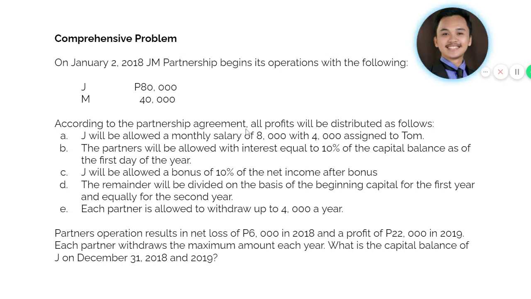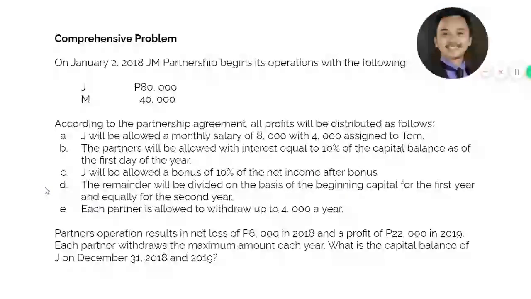According to the partnership agreement, all profits will be distributed as follows. So J will be allowed a monthly salary of 8,000 with 4,000 assigned to Tom. Another, partners will be allowed with interest equal to 10% of the capital balance as of the first day of the year. So meaning there will be an interest of 10% based on beginning capital. Letter C, J will be allowed a bonus of 10% of the net income after bonus. So meaning this is net income before interest, before salaries, but after bonus.